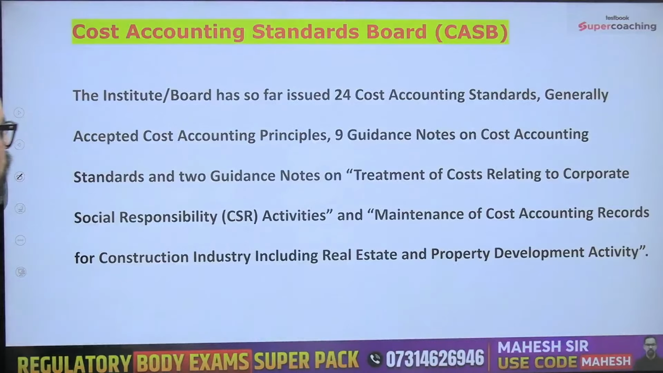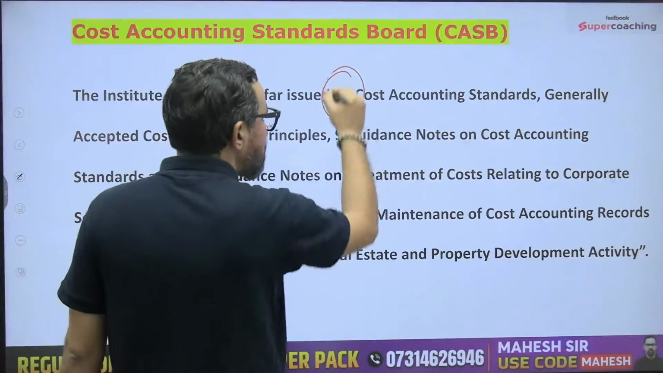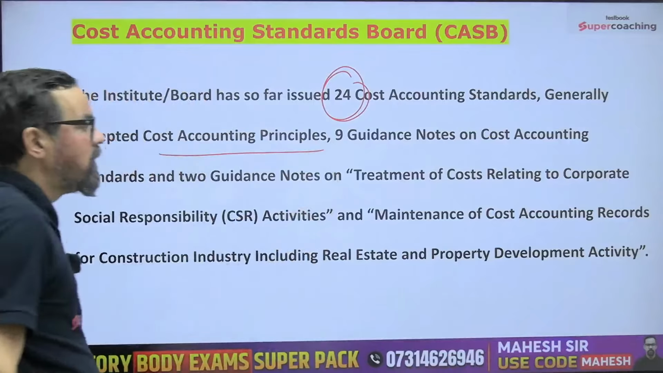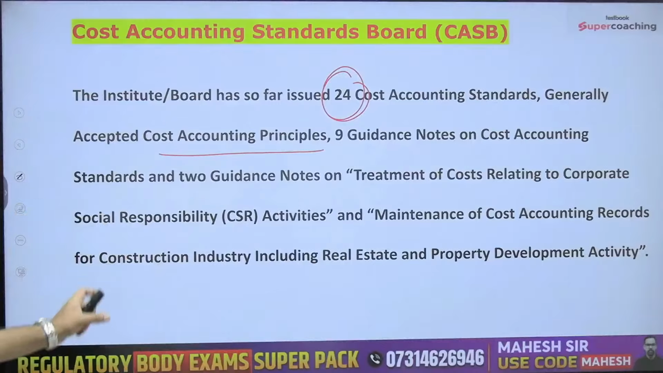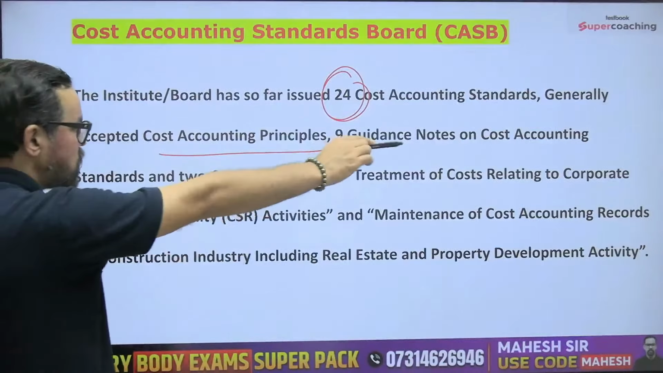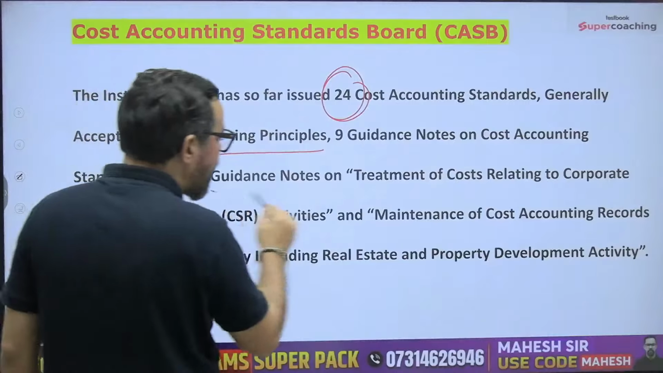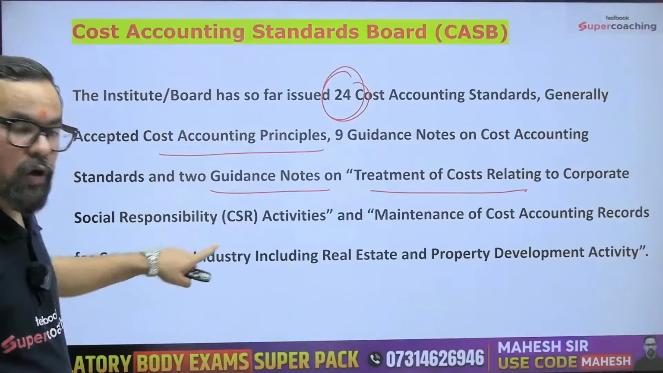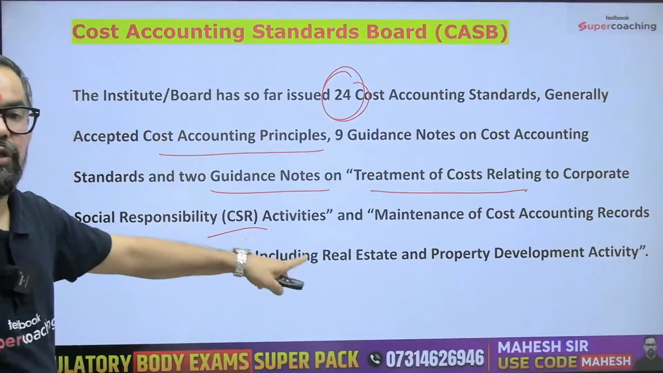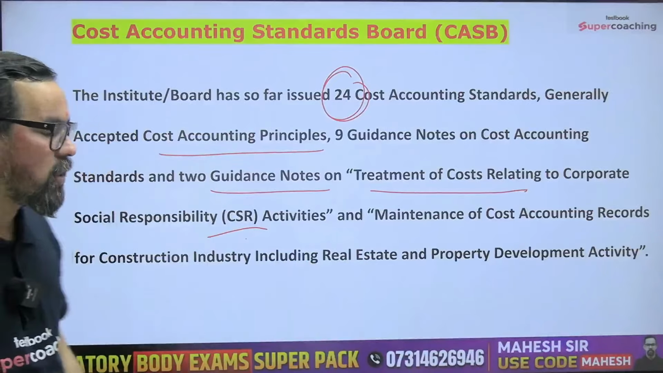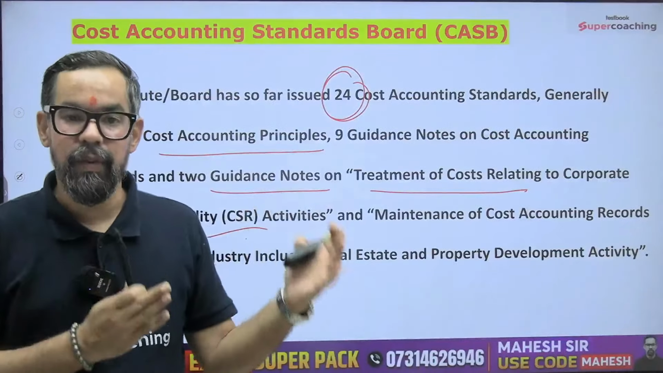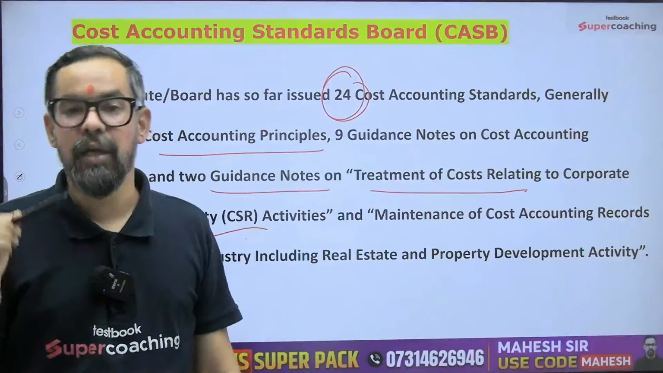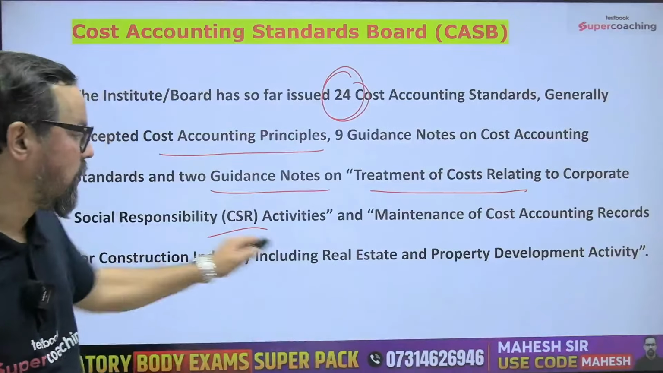So far we have 24 cost accounting standards, generally accepted cost accounting principles, 9 guiding notes on cost accounting standards, and 2 guiding notes on treatment of cost related to CSR, corporate social responsibility, and construction contract. Because construction contract is something where a project gets completed in 3 years, 5 years, 10 years. So accordingly how they should recognize the revenue and other things is generally part of this particular one.